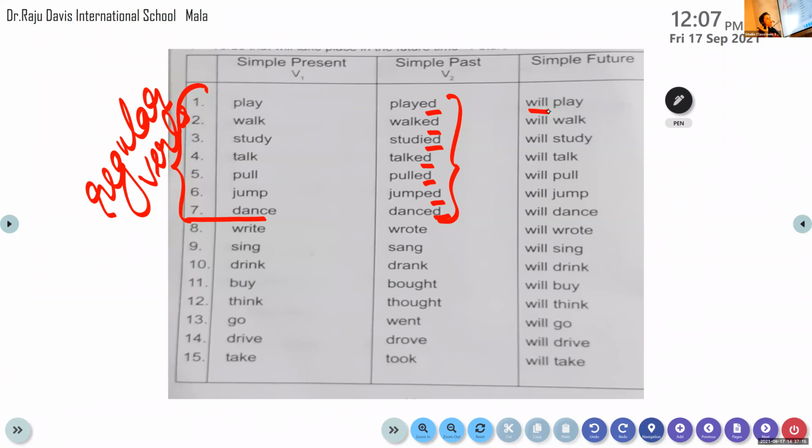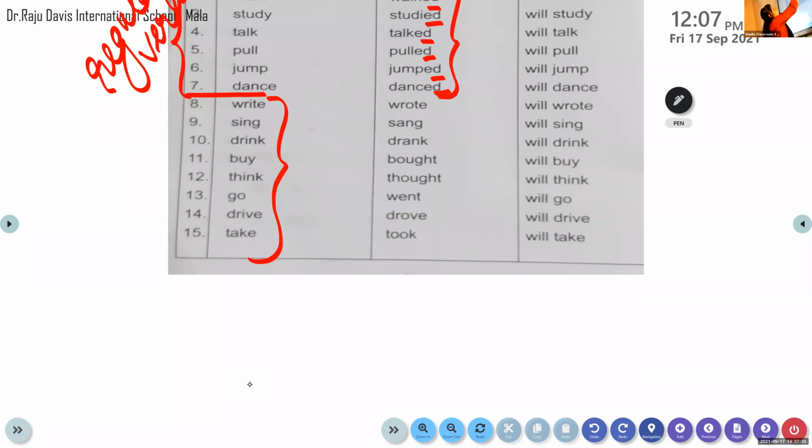This we already know. Now we are moving on to the next set of words, from 8 to 15. Children, you can see these verbs. These verbs do not end with d or ed. The past tense form completely changes. Those verbs are called irregular verbs. What do we call them?